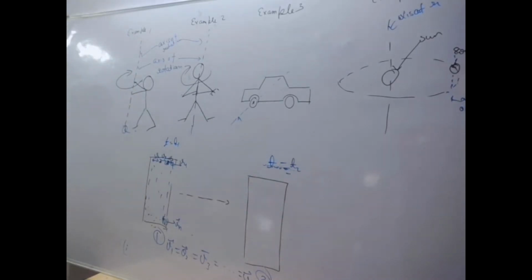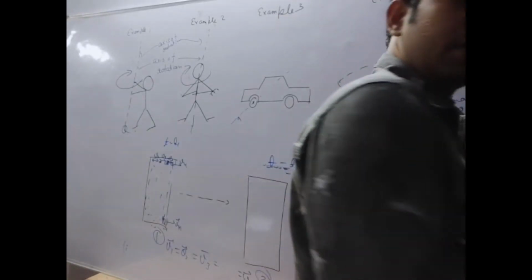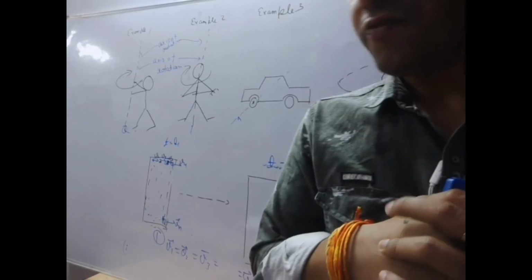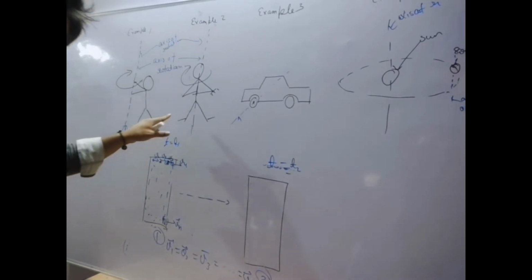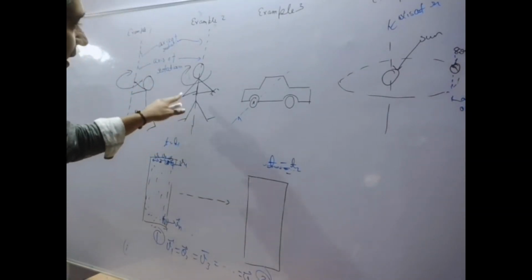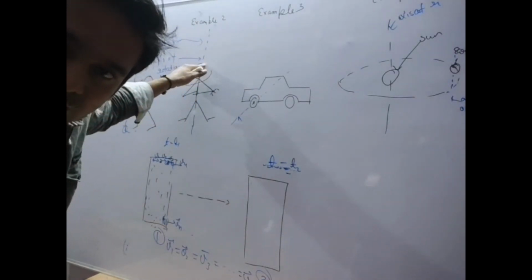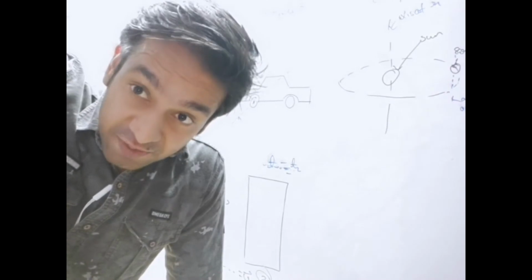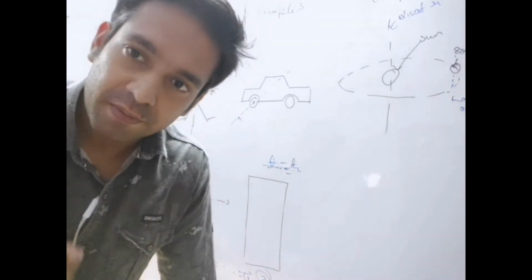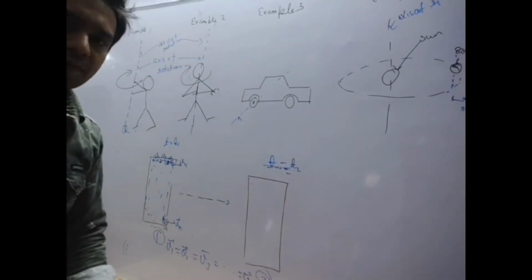Now another example: a kid is making a rotation about a fixed point, a fixed axis, like this. I can revolve or make a rotation on the fixed axis. In this example, a kid is taking a rotation about an axis, an invisible axis which passes through the body. We will discuss this here.